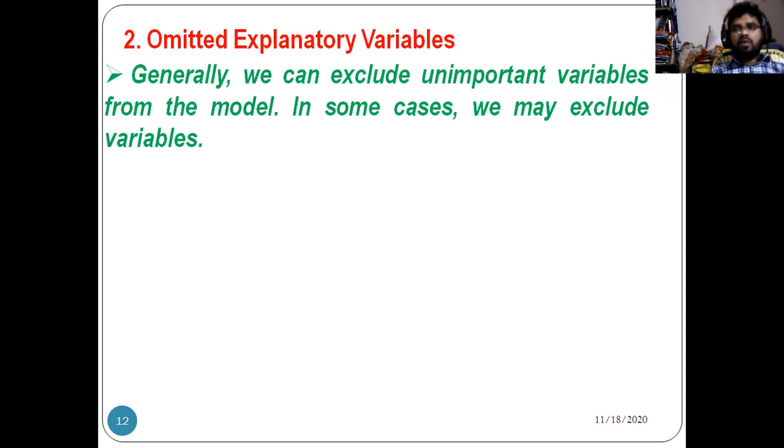For example, paddy yield depends on area and production. Area in the sense of how much production per acre depends on the total area and total production. Area and production are the independent variables. If you consider both variables, both have a significant effect on yield. But when you compare, the two variables are not both important. You may consider only one.